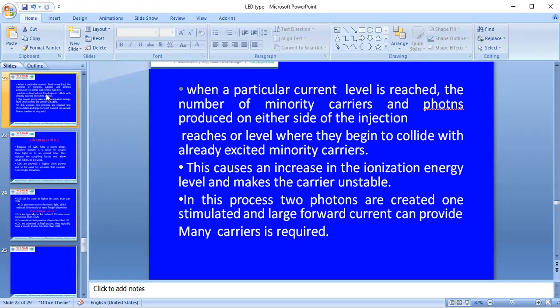These collide with each other, and excited minority carriers produce the lasing action, which is known as the injection laser diode.